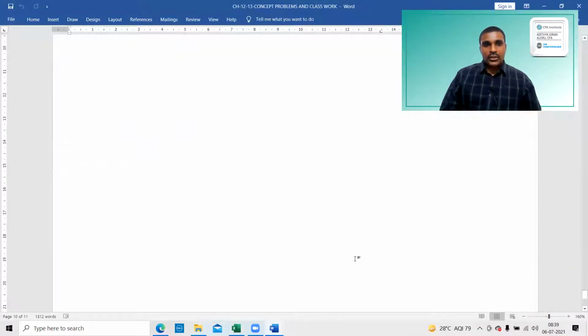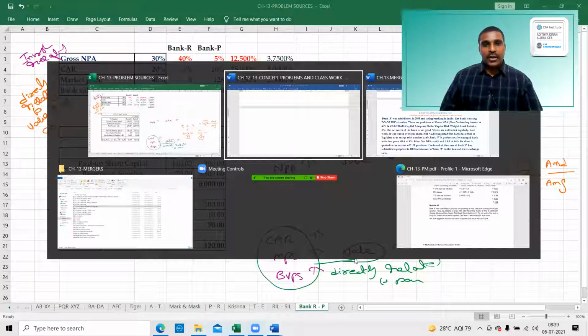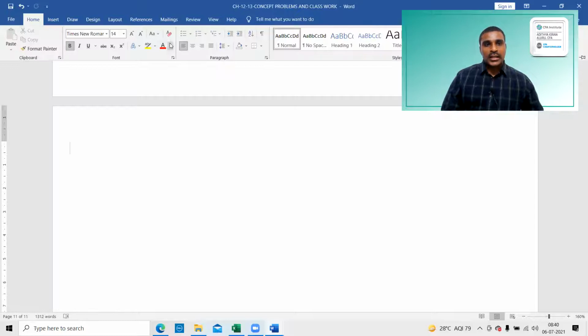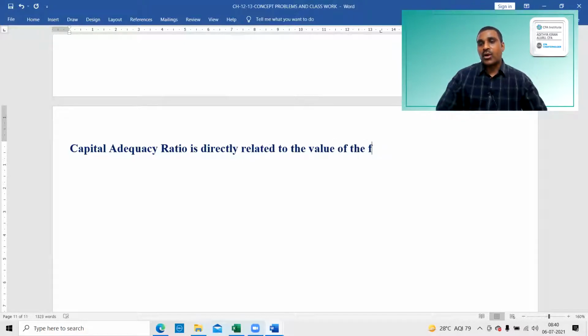I'll give an example for that. First, we'll take the capital to risk assets ratio, the capital adequacy ratio. Capital adequacy ratio is directly related to the value of the company.